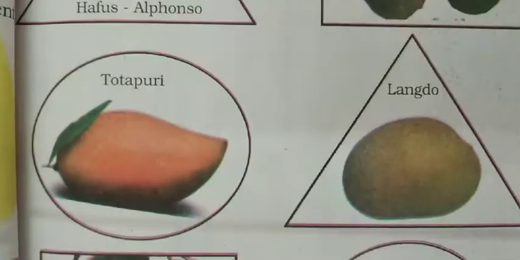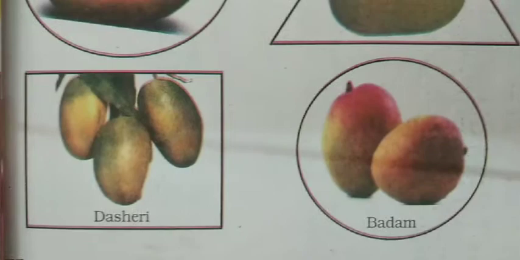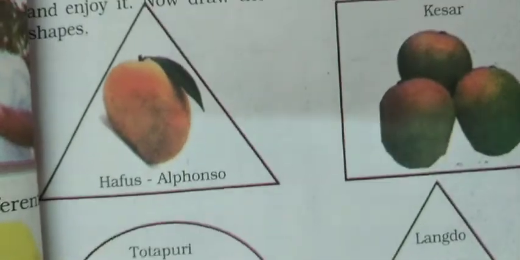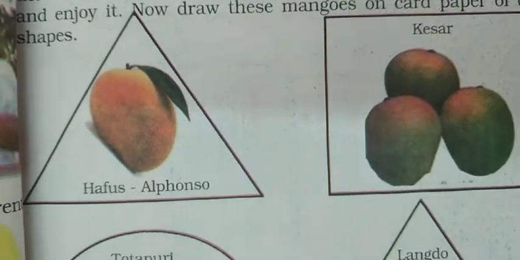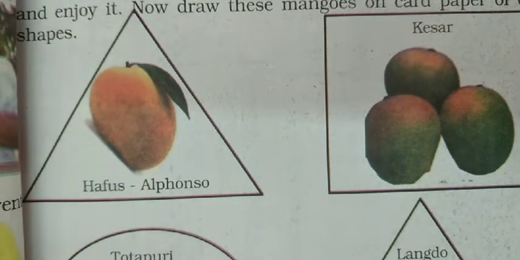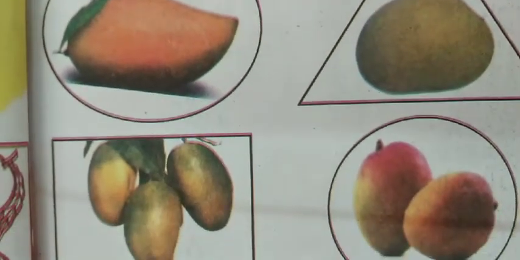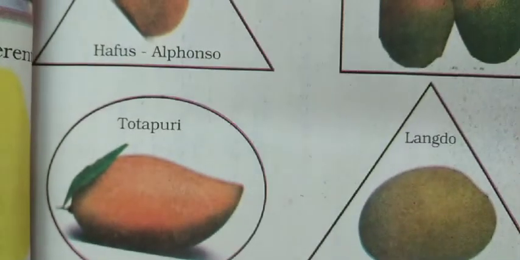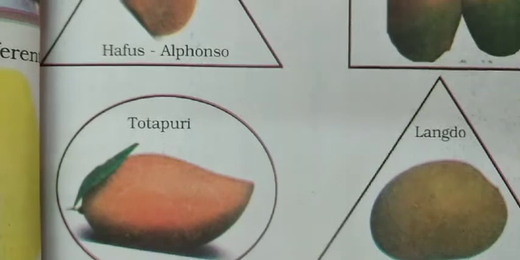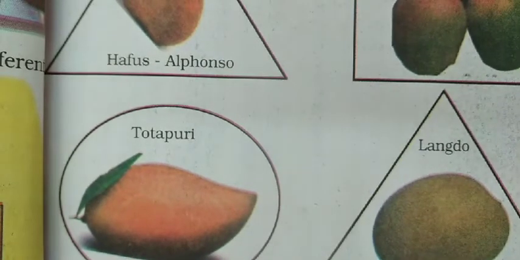Here it comes Totapuri, Langdo, and Daseri and Badam. These are the few types of mangoes which are very famous and favorite among all. These are considered to be the better quality mangoes. And do you know the king of fruit? We consider it mango. Okay?